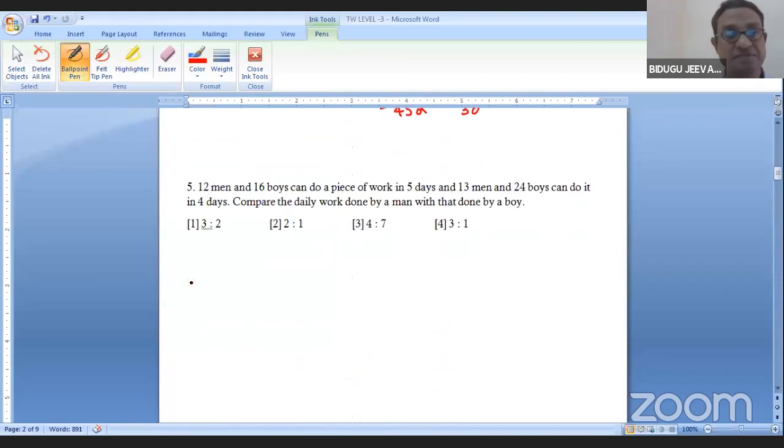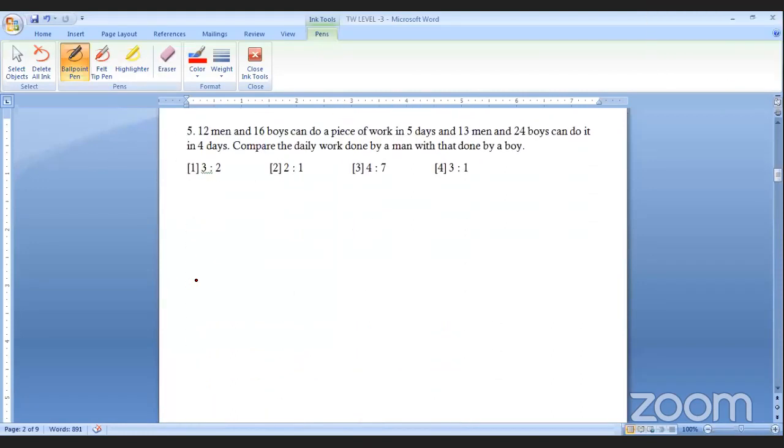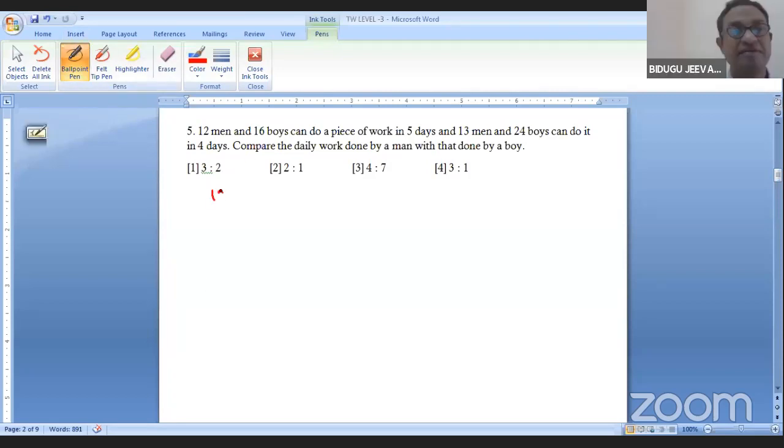Next question. 12 men and 16 boys can do a work in 5 days. 13 men and 24 boys can do it in 4 days.